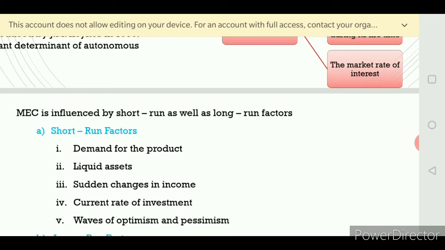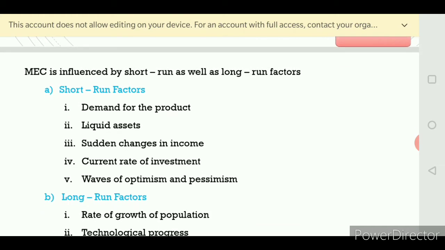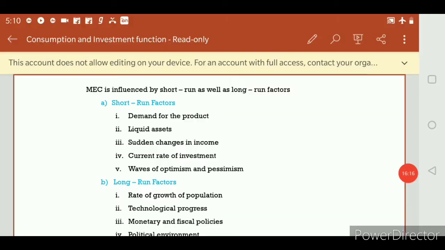Now we will see that marginal efficiency of capital is influenced by short run as well as long run factors. Let us see the first one, it is a short run function. So what is a short run factor? Under short run we have 5 factors which determine the marginal efficiency of capital. Now we will see the short run factors.